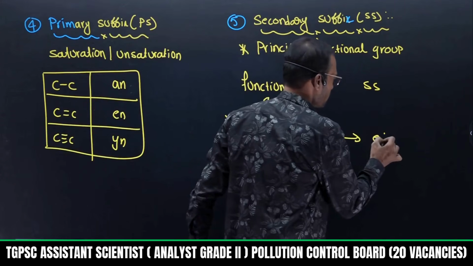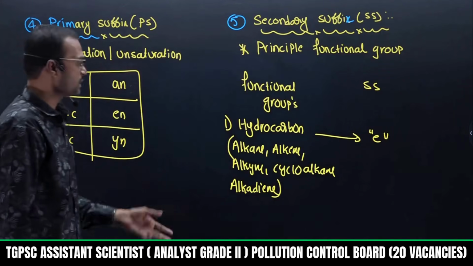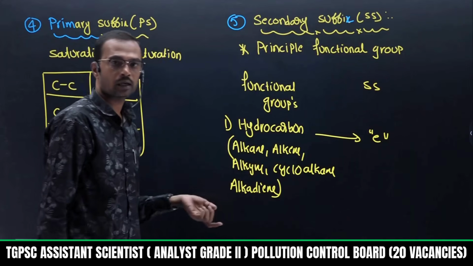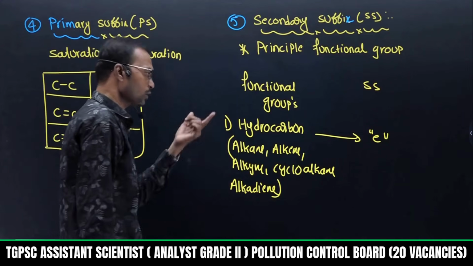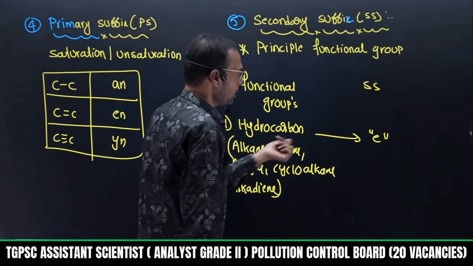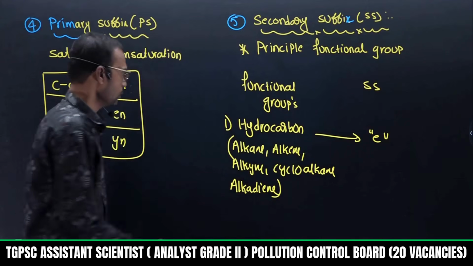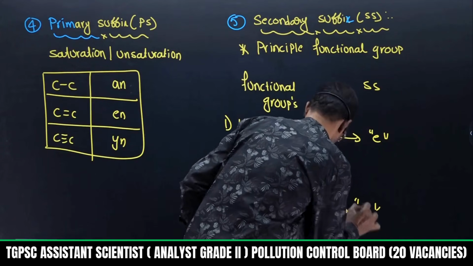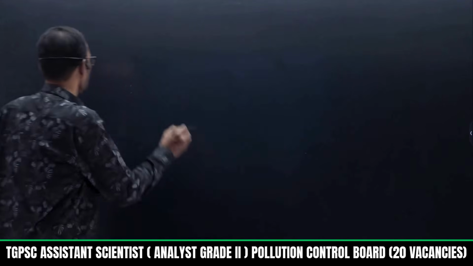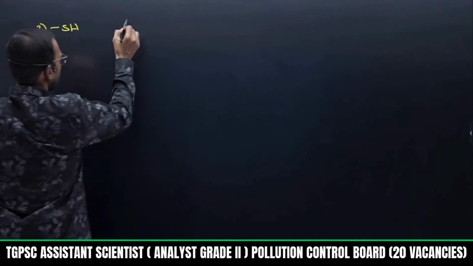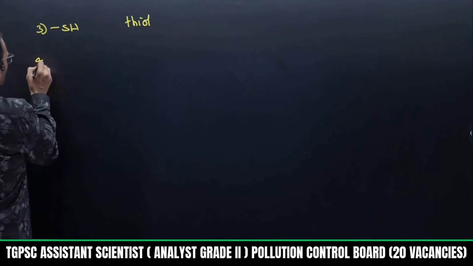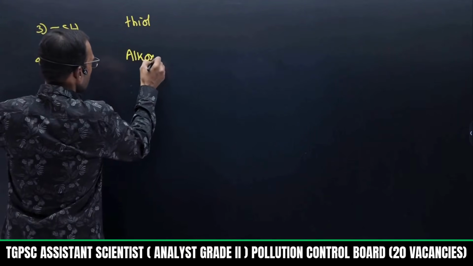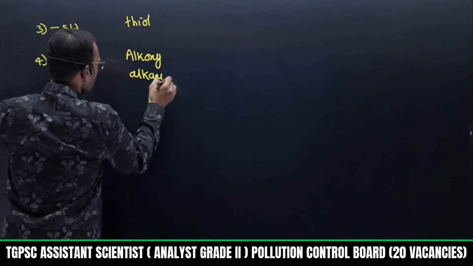When hydrocarbon is present, we need to end with E. Any hydrocarbon, benzene, alkane, alkene, cycloalkane, alkadiene, alkatriene, even alkanols, which are nothing but alcohol. But if it is only hydrocarbon, the name ends with E. If it is OH, alcohol, it ends with OL. Next functional group: if SH is there, it ends with thiol. If it is OR, that is alkoxy alkane, ether.